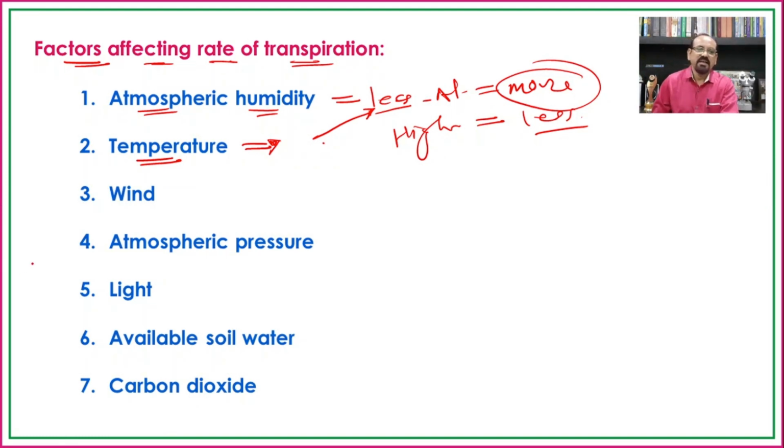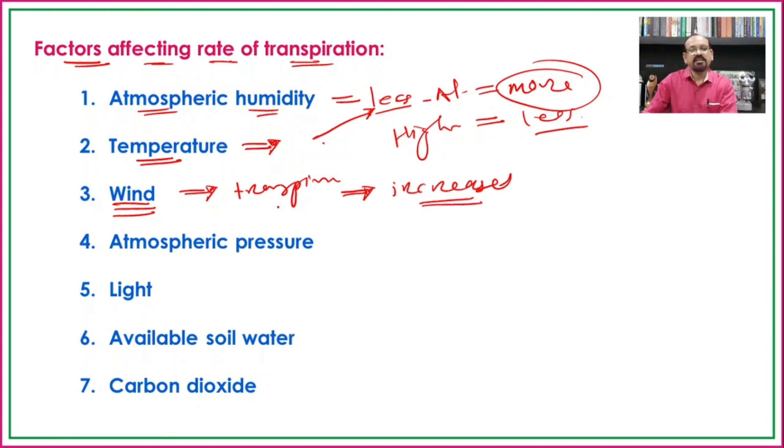The wind, that is the blowing wind: if the air is stagnant, then there will be a normal process of transpiration. If the speed of the wind increases, the rate of transpiration will also increase.